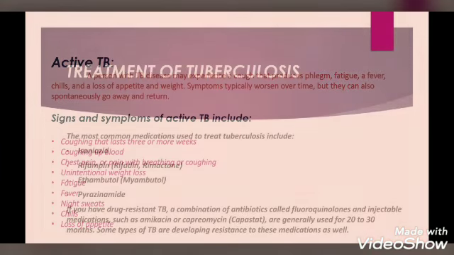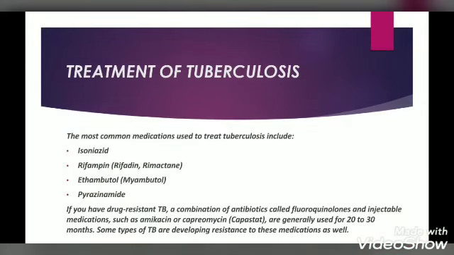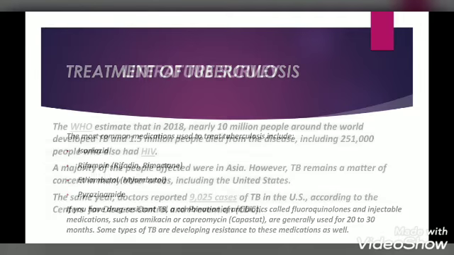Treatment. The most common medications used to treat tuberculosis were isoniazid, rifampin, ethambutol, pyrazinamide. Some may have TB drug resistance. For that cases, antibiotics called fluoroquinolones and injecting medicines such as amikacin used for 20 to 30 months. Some TB will develop resistance to these medications too.